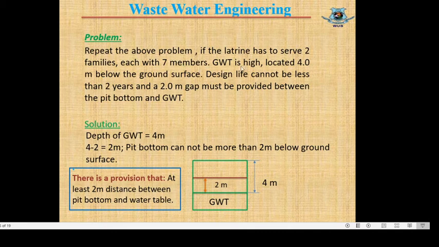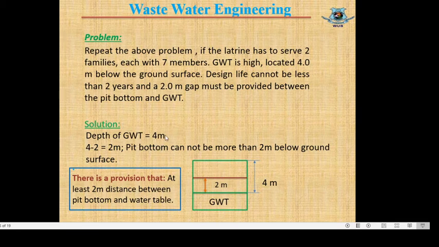Groundwater table is high, located 4 meter below the ground surface, that means the maximum depth of pit can be 4 meter. Design life cannot be less than 2 years, that means n equal to 2 years, and a 2 meter gap must be provided between the pit bottom and groundwater. This space, pit bottom to groundwater, should be a free space of 2 meter. If this is groundwater, the pit bottom can be from this, and a 2 meter space must be kept from bottom to groundwater table. That means pit can be constructed with this depth.